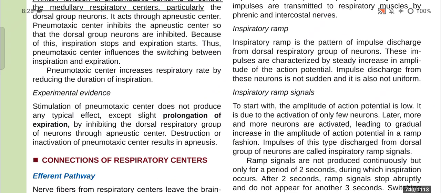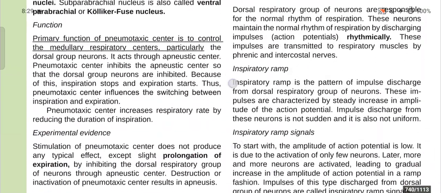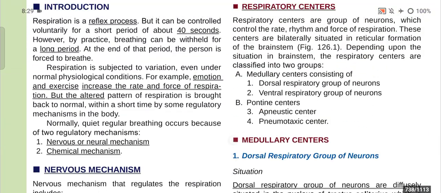Stimulation of pneumotaxic centers does not produce any typical effect except slight prolongation of the expiration by inhibiting the dorsal respiratory group of neurons through apneustic center. Destruction or inactivation of pneumotaxic center results in apneusis. Now, if you repeat this part again, today what we have discussed.